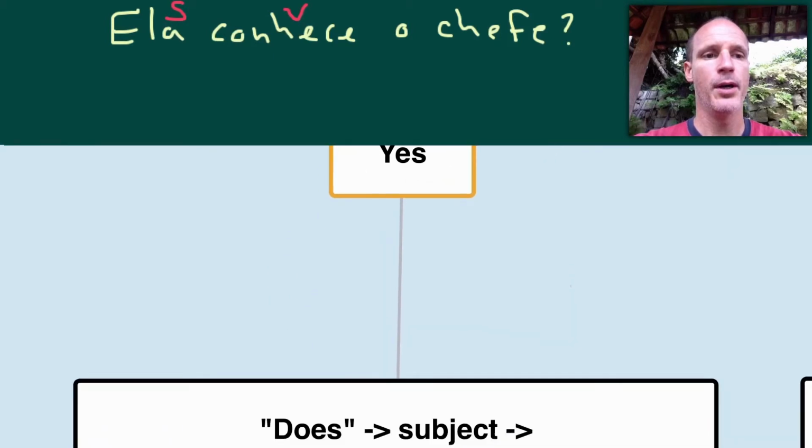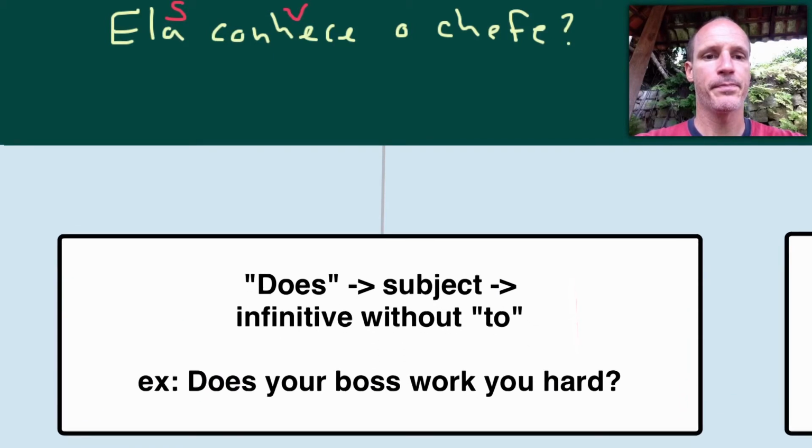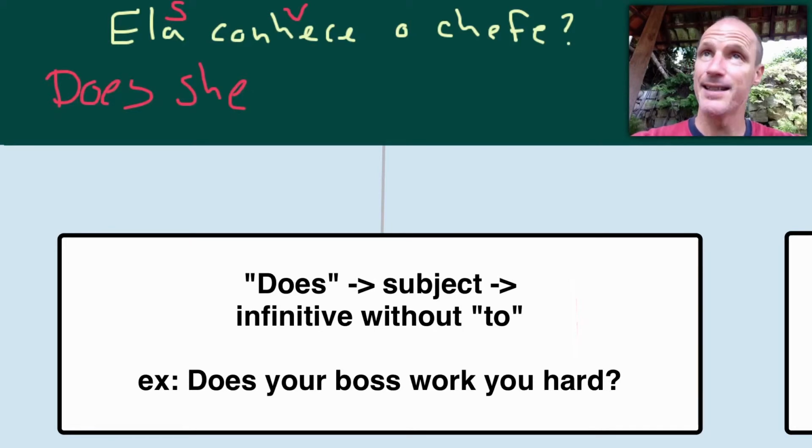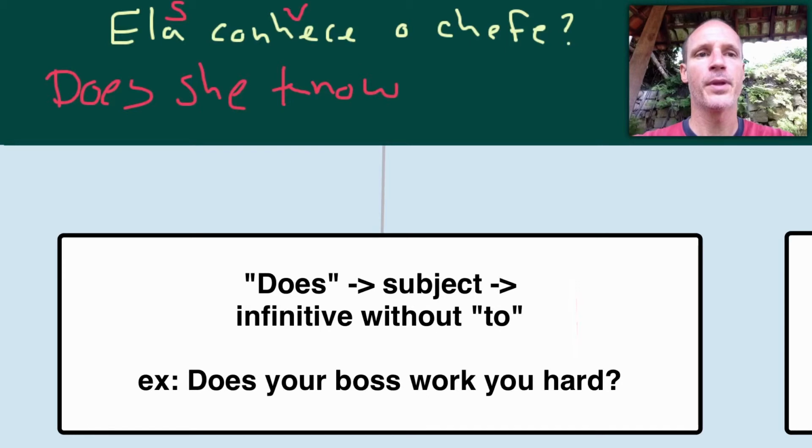Let's go up. And here we have it right here. This is how we ask the question. So, does, followed by the subject, she, followed by the verb in the infinitive without to. The verb conhecer, to know. Let's get rid of that to. Does she know? Does she know who? The boss. Who's the boss?